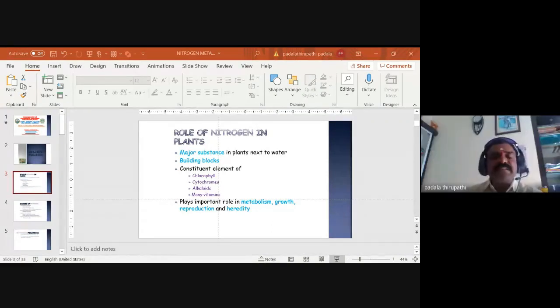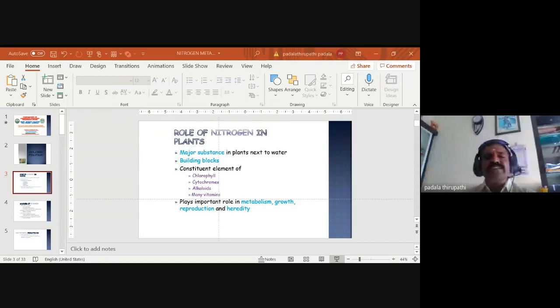So the major substance, nitrogen is a major substance of all plants next to water. Not only plants, in all living organisms, nitrogen is a major element and a macronutrient. Nitrogen is used as a building block of the entire bodies of living organisms.